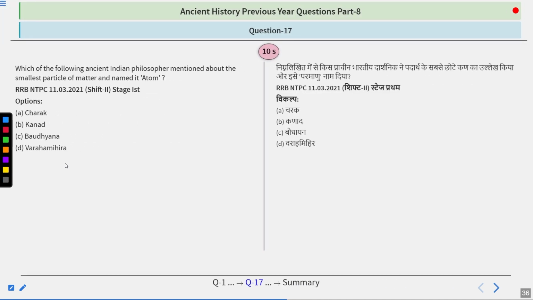Which of the following ancient Indian philosophers mentioned the smallest particle of matter and named it atom? As we know, a lot of things came into the discovery of modern physics and modern chemistry in today's world, we already know about that. So the question is, the ancient Indian philosopher who mentioned the smallest particle of matter and named it atom. So was it Chanak, Kannad, Bodhayan, or Brahamihir? So try to answer this one.